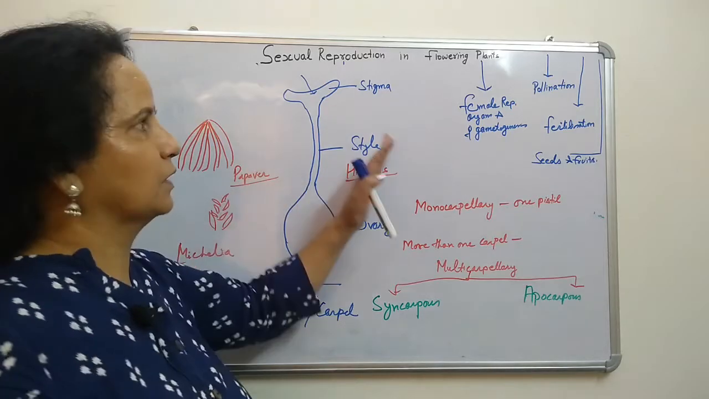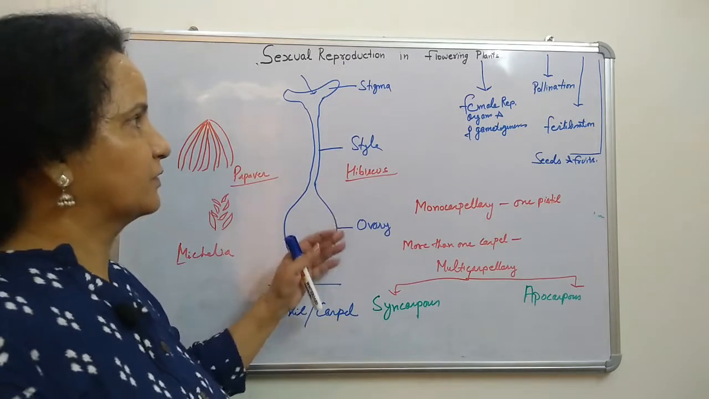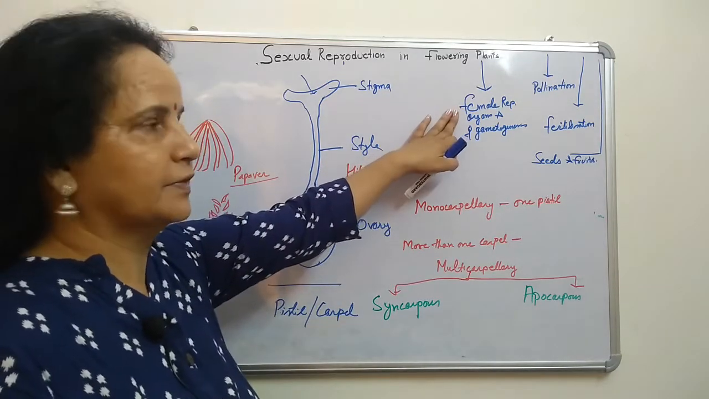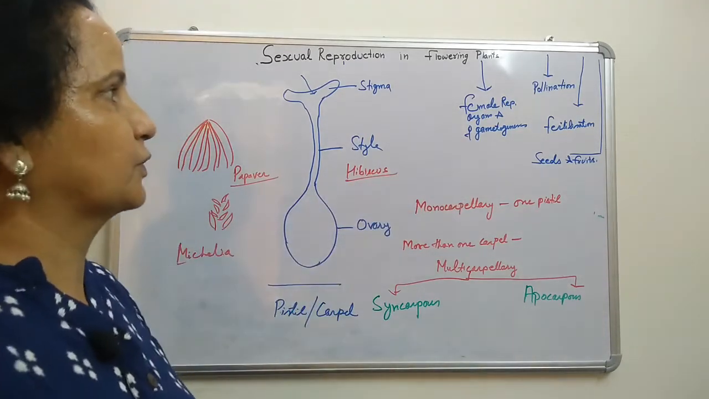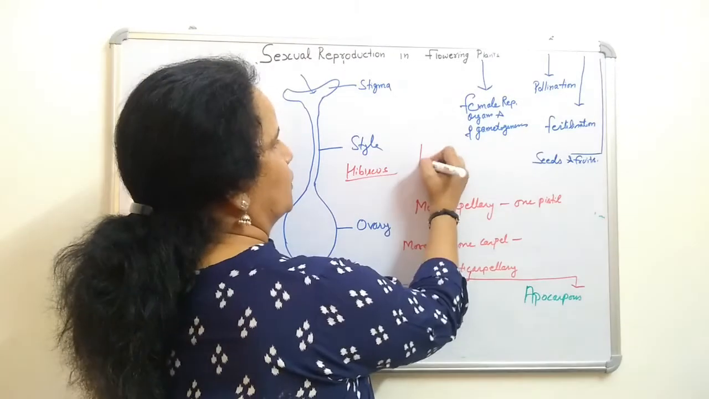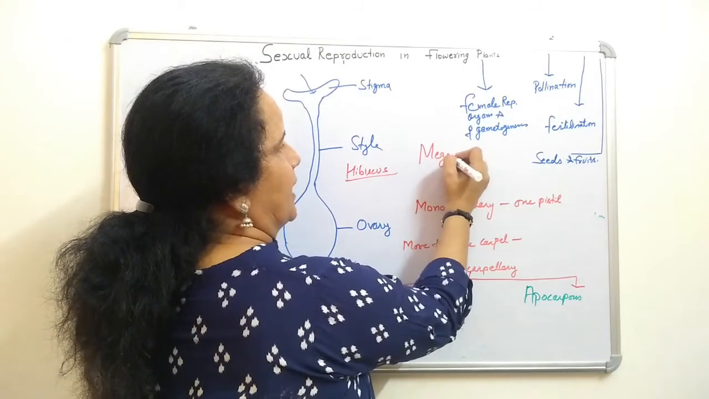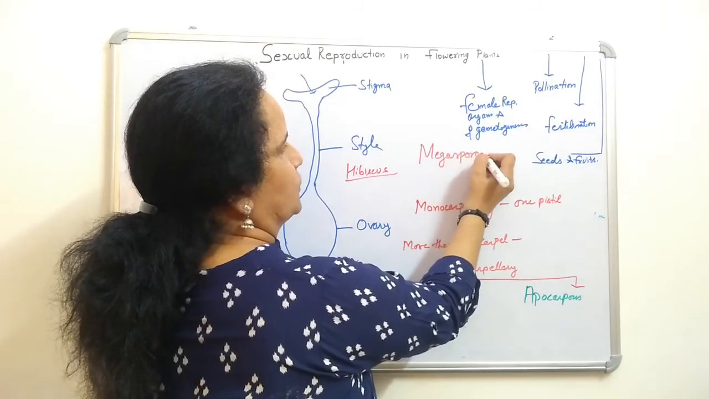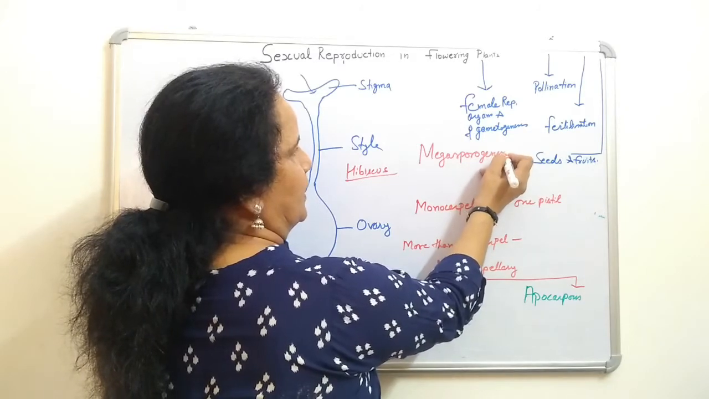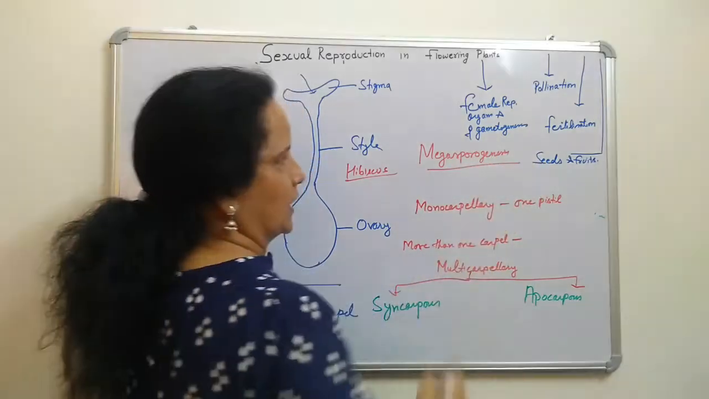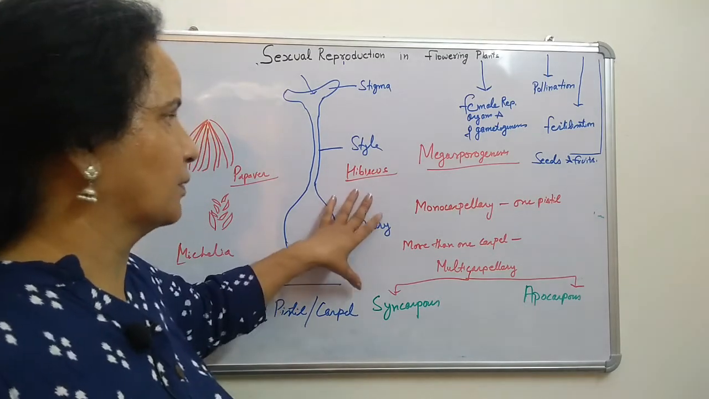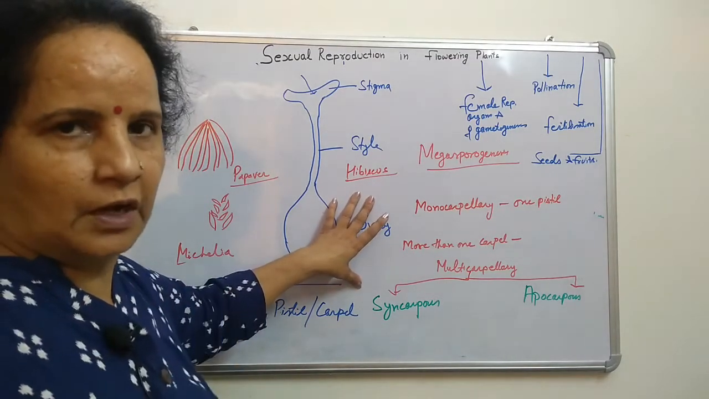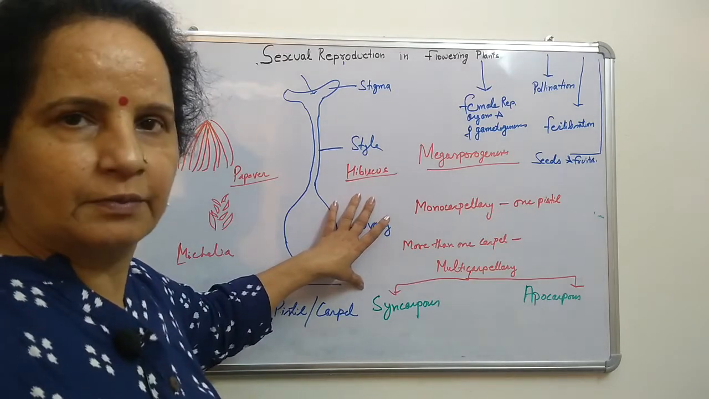So this is about the female reproductive part. Next we will see the female gametogenesis, or megasporogenesis. We will start that in the next class. I hope that is clear to you. If any problem is there, you can ask in the class when a normal class will be there.